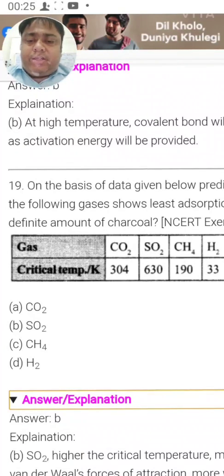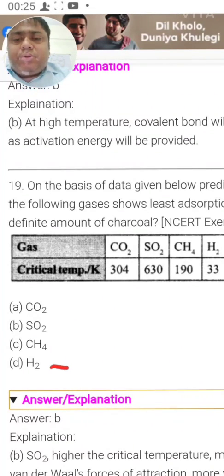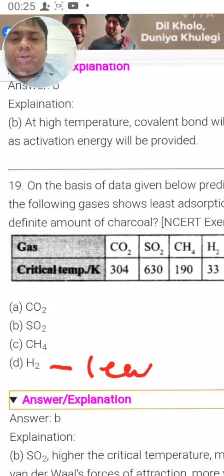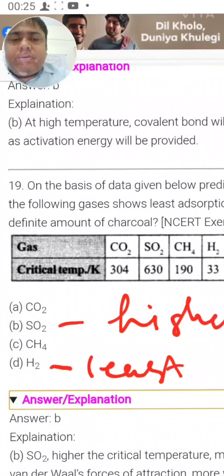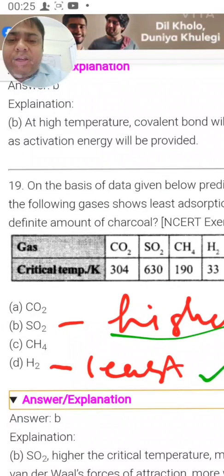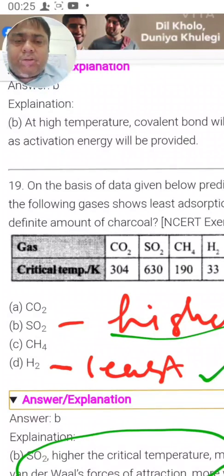Alright. So yes, least adsorption will be shown by hydrogen, and highest will be shown by sulfur dioxide. So the question asked here is about least, not highest. So the explanation given here is contrary. So this has to be understood here.